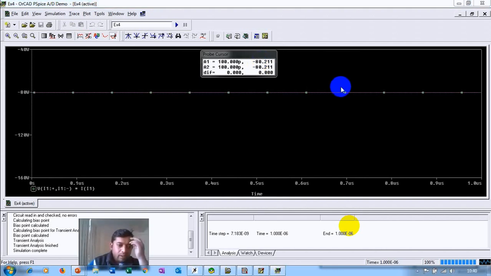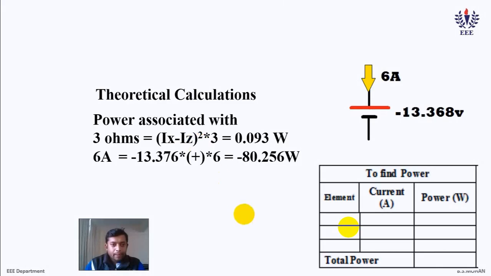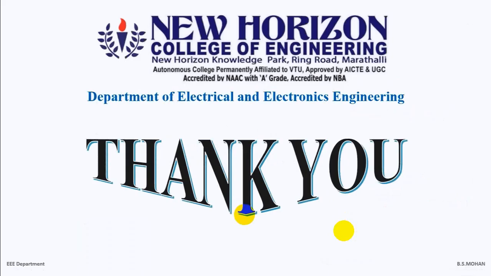So this is how one can find the values of current and resistance power. We have calculated and seen how to find the values of resistance, current, as well as power in simulation, and the theoretical values will match with your simulation.